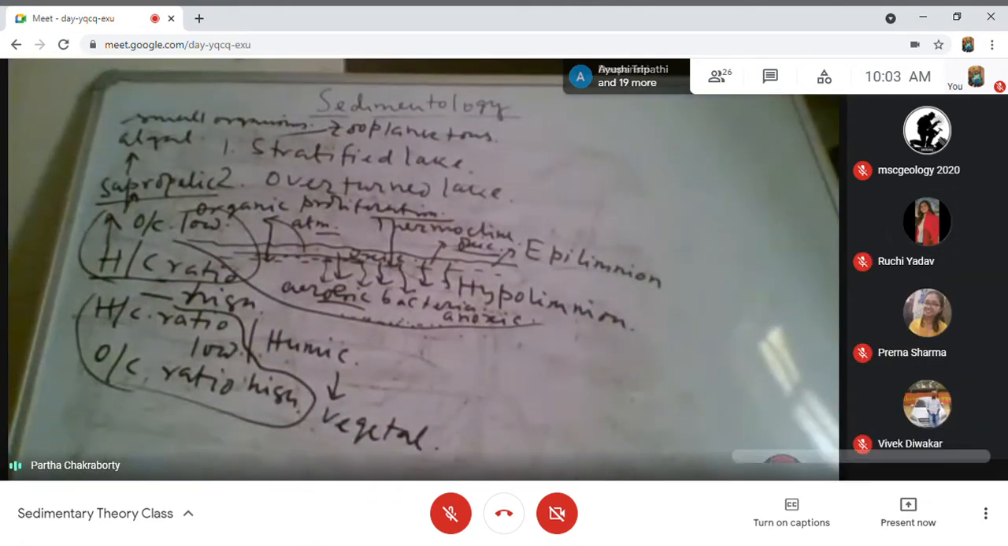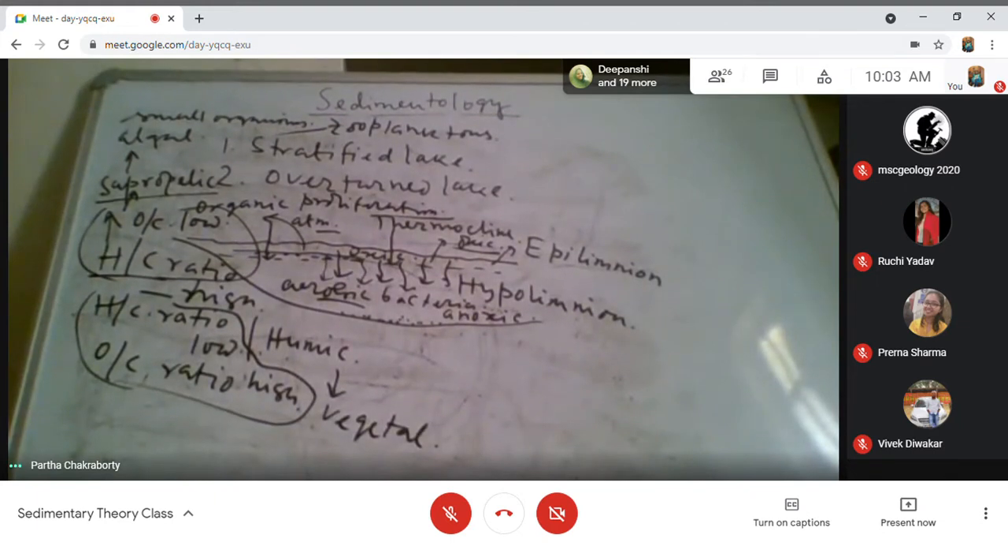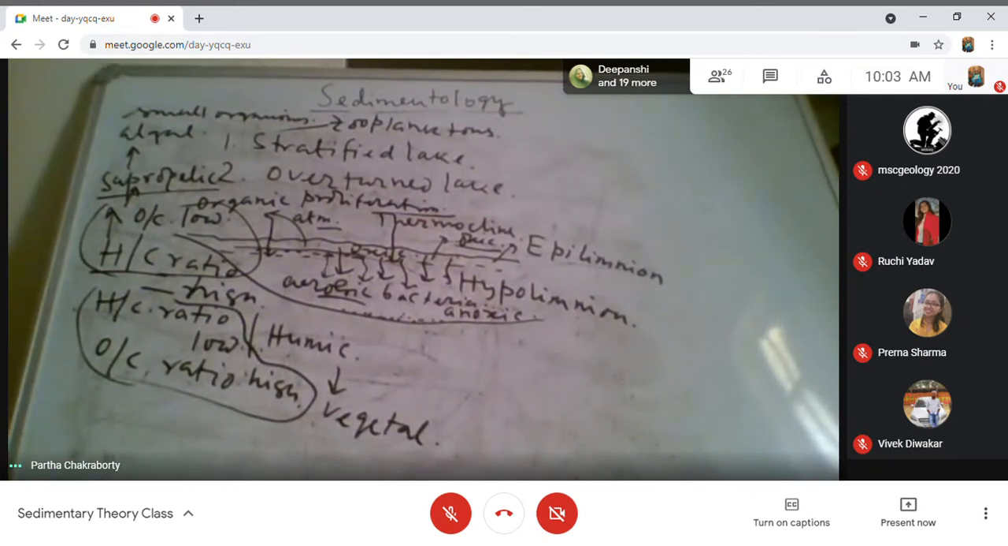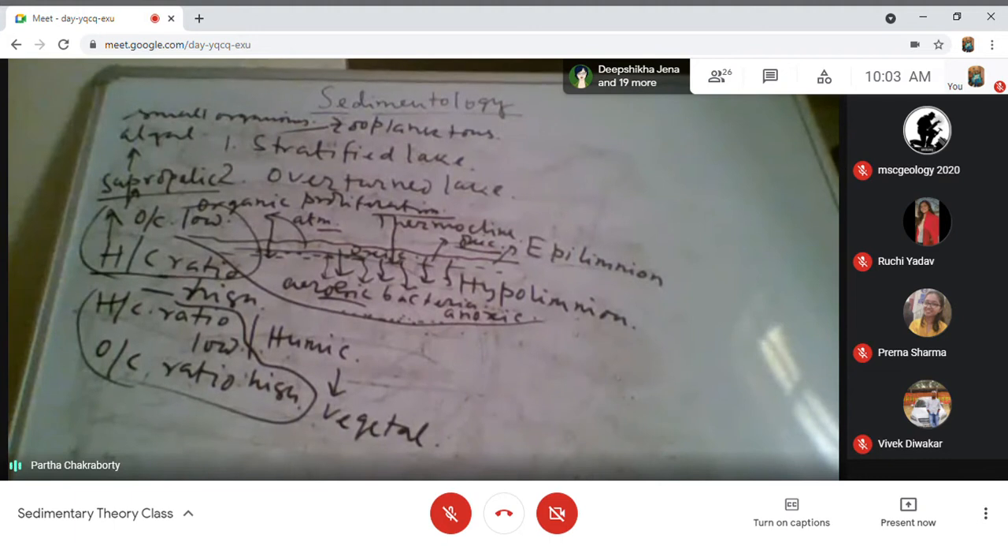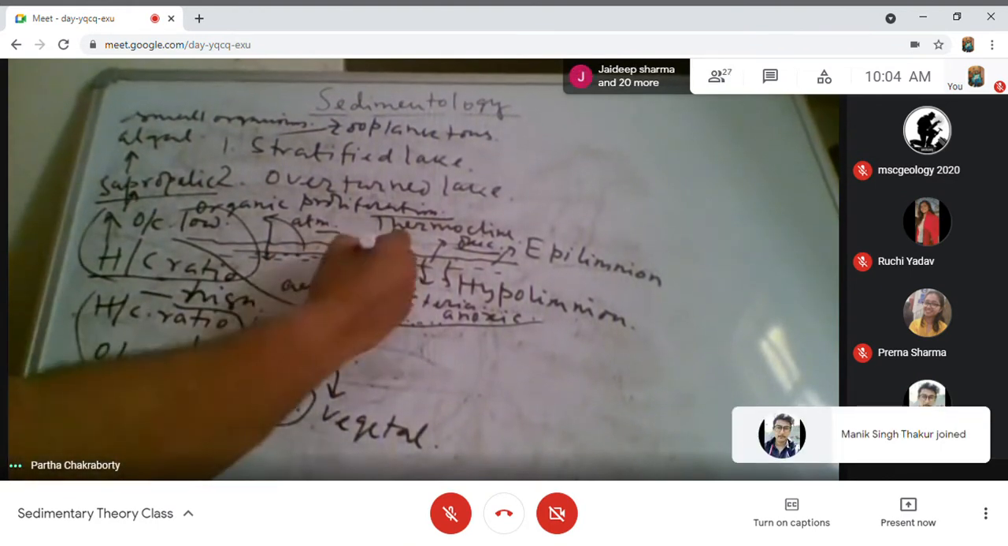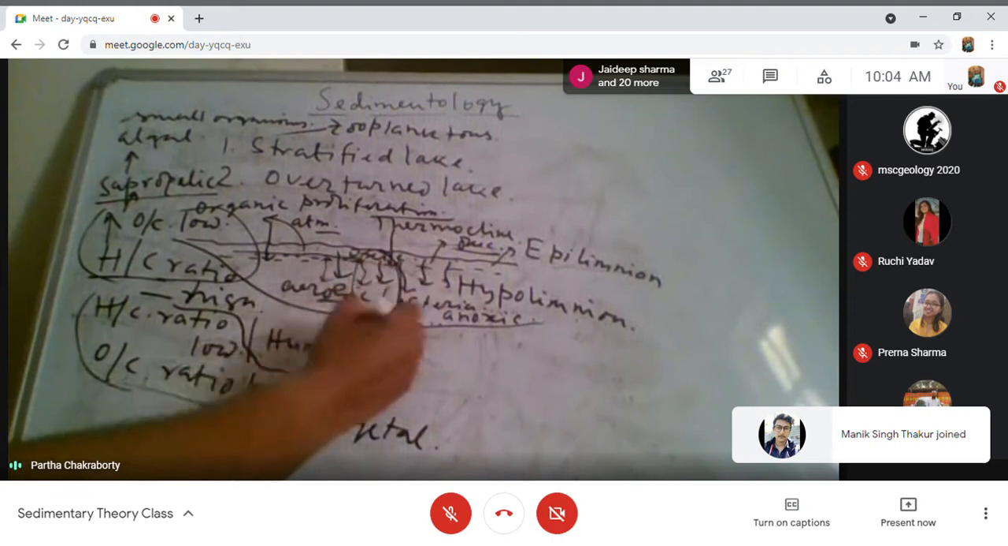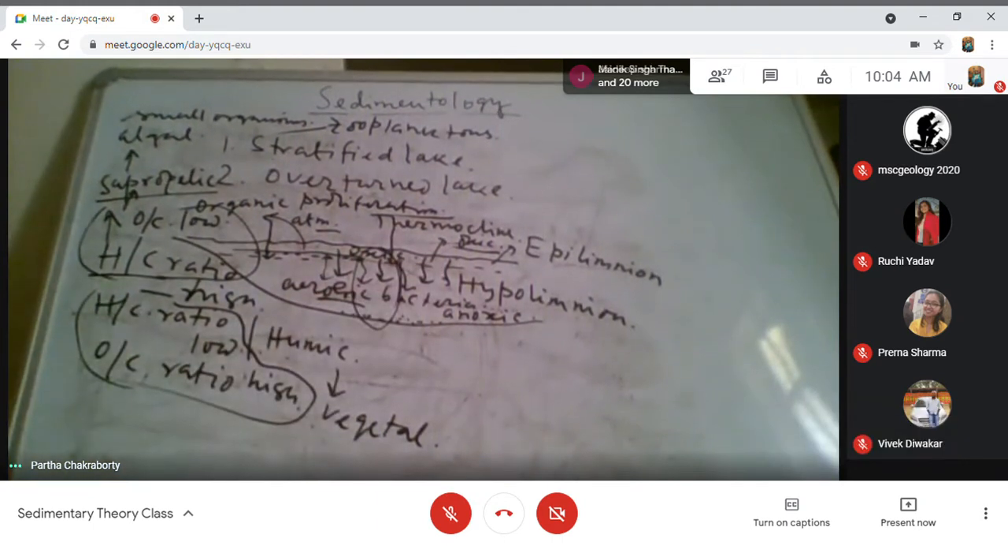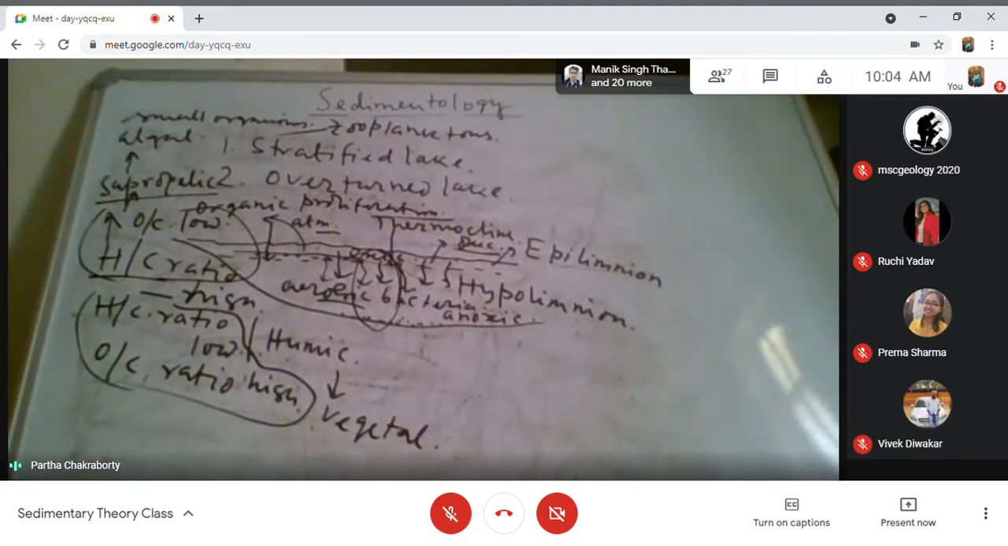Okay. Now coming on to the overturned lake. Now, what is overturned lake? Overturned lake is that where this stratification will not be formed. This stratification will be always disturbed, and there is no stratified layer. Or the entire water column gets churned from the bottom to the top. So there is no oxygen pressure difference between the top and the bottom.